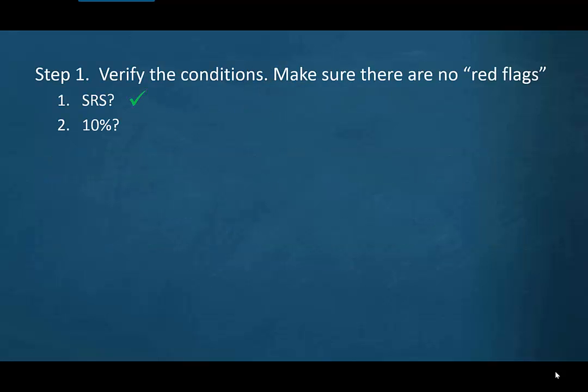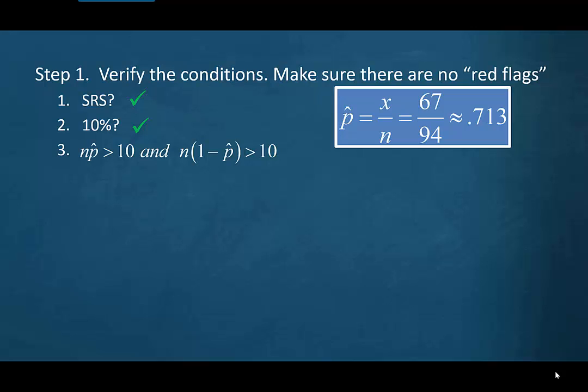So simple random sample, that checks out. He took a random sample. 10%: we're assuming that 94 is less than 10% of the entire county. And then we're going to check our large count condition, again with p hat being 0.713. 94 times 0.713 is bigger than 10. And 94 times 1 minus 0.713 is bigger than 10. Where you have to watch out for this is if our sample proportion is super high, like 0.98, or really low, like 0.001, and or we have a small sample, like a sample less than 30. We've got to be really careful about that.